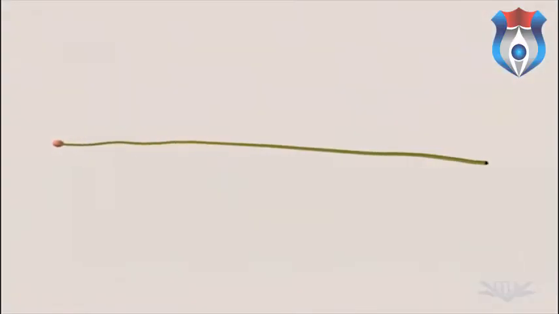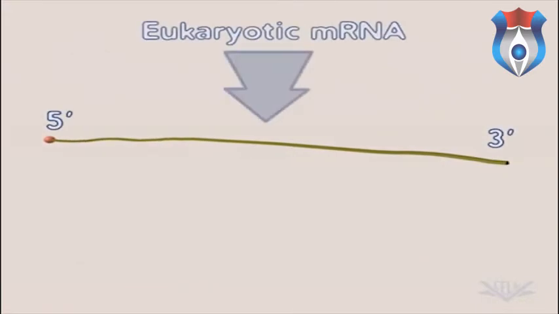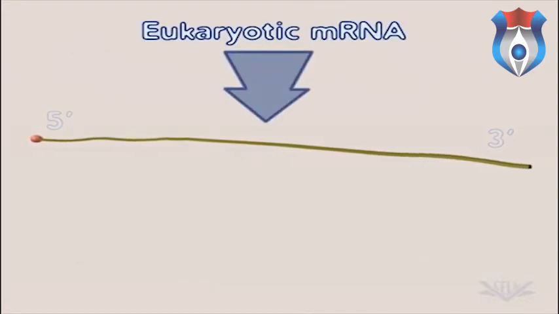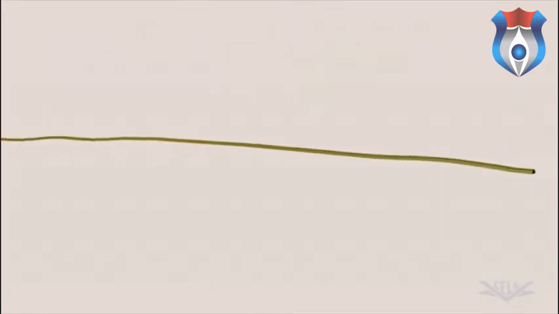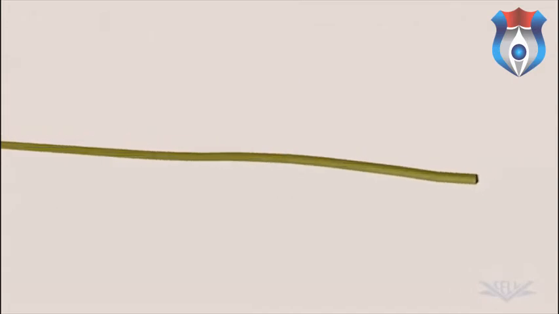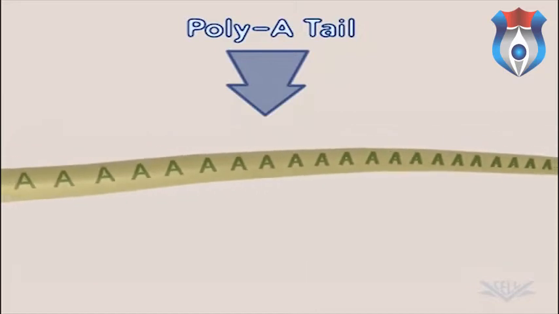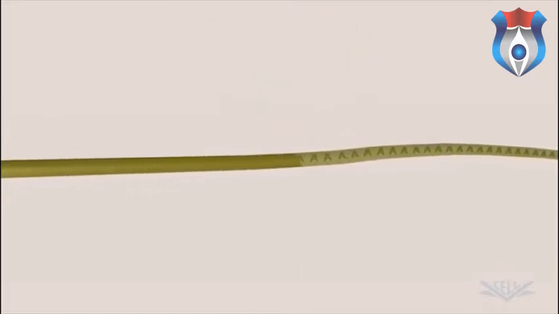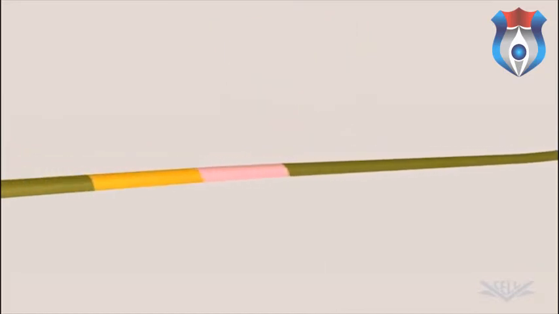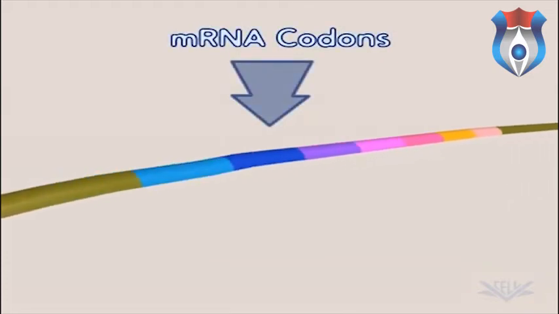Let's see the process in action. Eukaryotic mRNA, the substrate for translation, has a unique 3' end called the poly-A tail. mRNA also contains codons that will encode for specific amino acids.